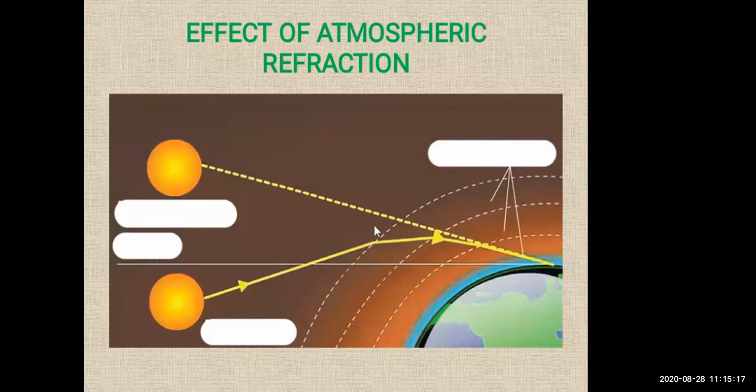Okay. So because of this, what happens? Refractive index of air keeps on changing continuously. And because of this change, what happens to the position of the star? What happens to the brightness of the star? That is also changing continuously. And how the stars appear? Stars appear like they are twinkling at night. Okay, if you observe the sky at night, you will find the stars are twinkling.